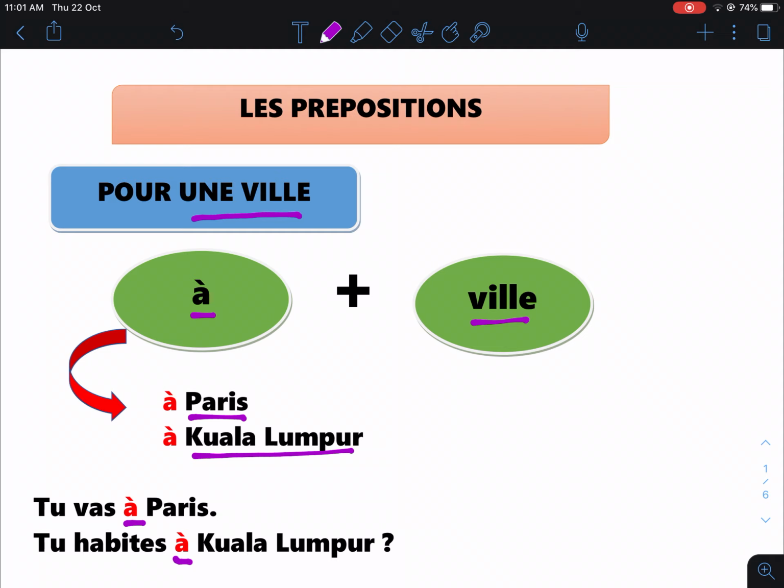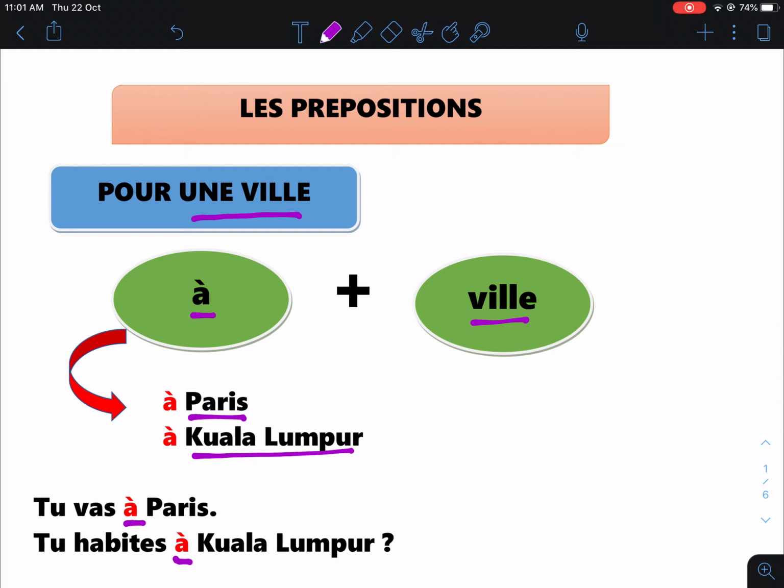Well, if you look carefully at these two questions, the question and the sentence here, à can be translated into a few meanings. The first one is to, the second one is in. Do you go to Paris? Second one is, do you live in Kuala Lumpur?